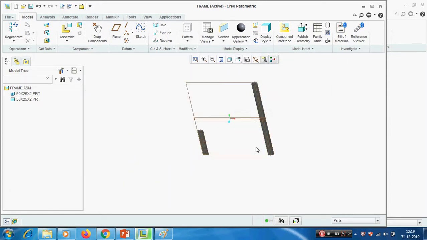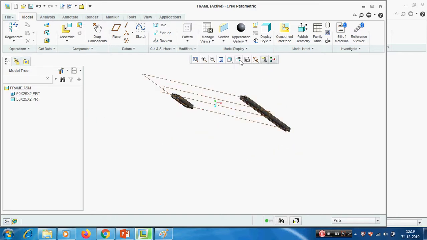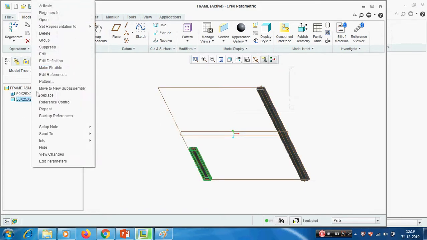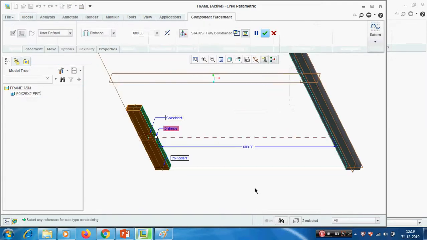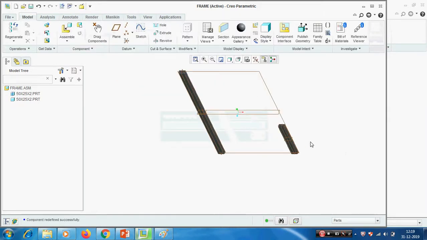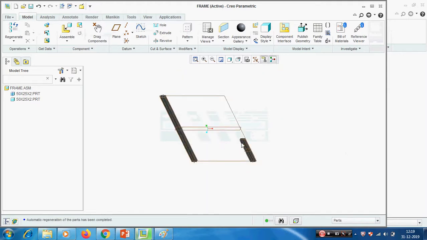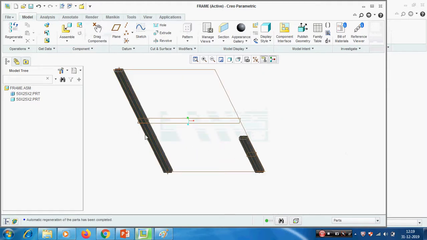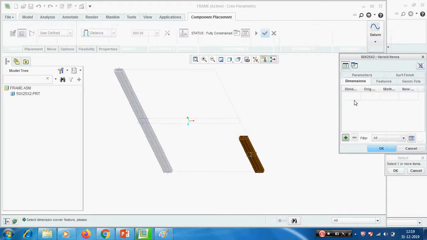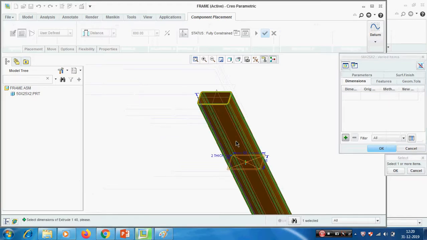The dimensions come, check. Okay, I am changing the distance, this into outer to outer, so I am giving minus 600 to move to that side. Okay, now we have to make this section's height equivalent to this one, so I am picking this, right pick, make flexible, pick the component, select the dimension, give plus.